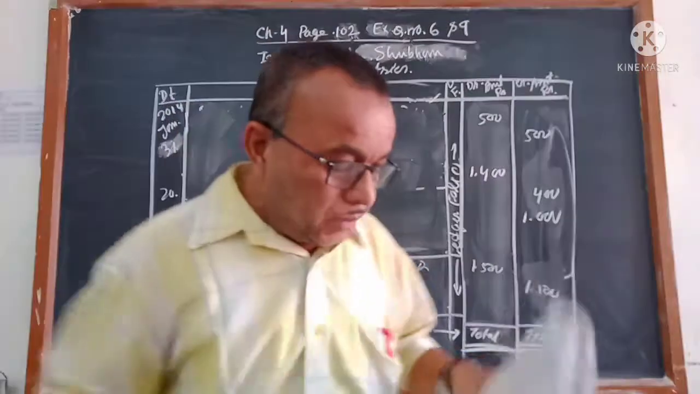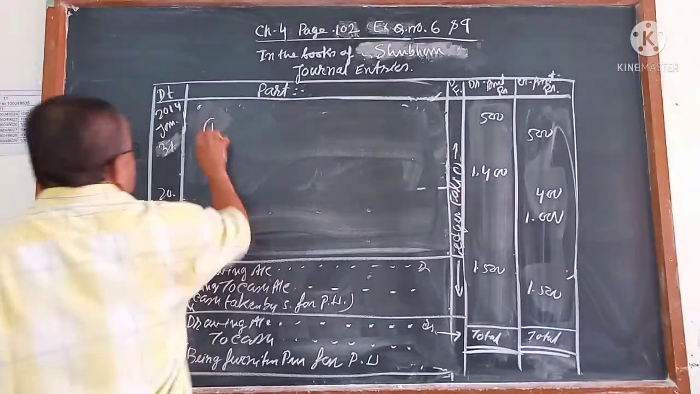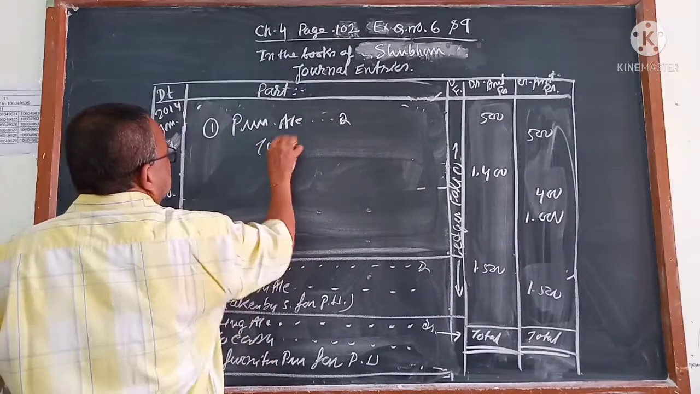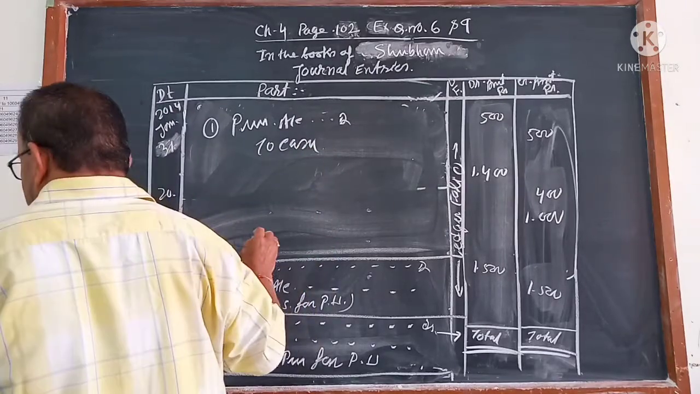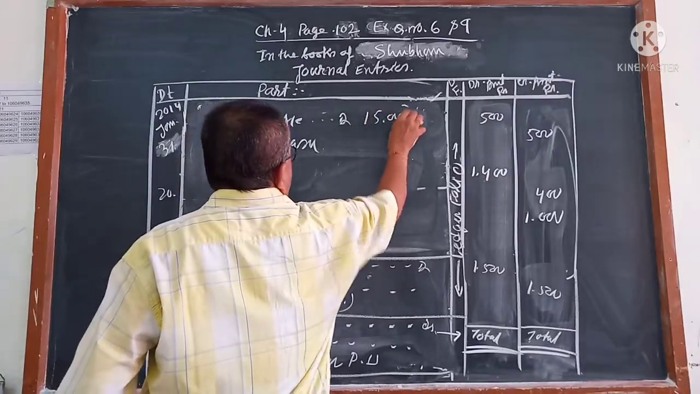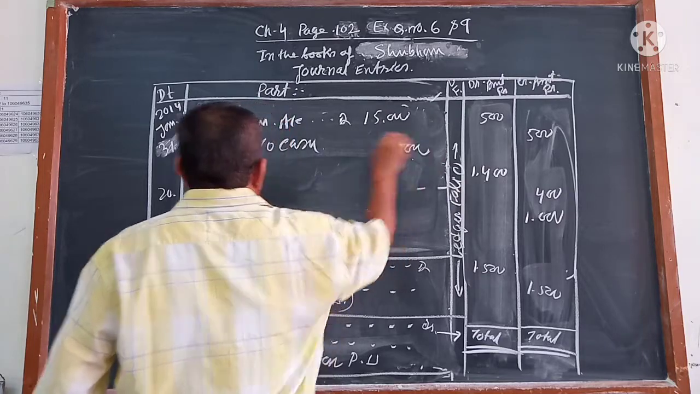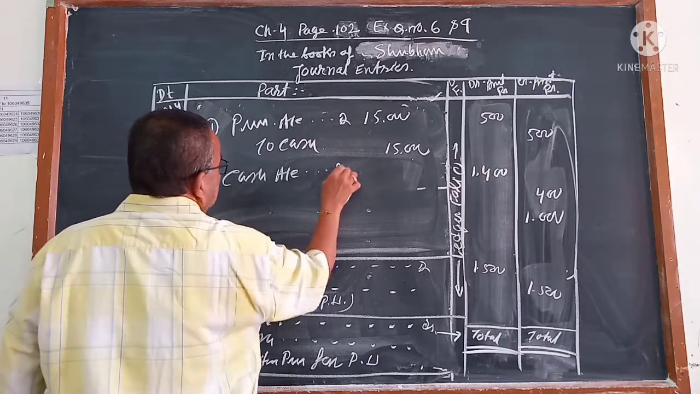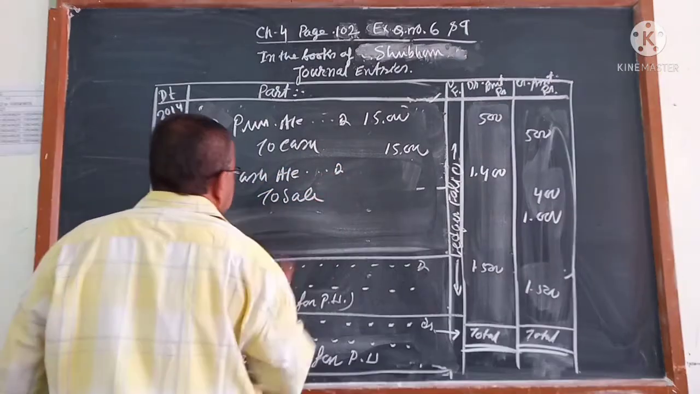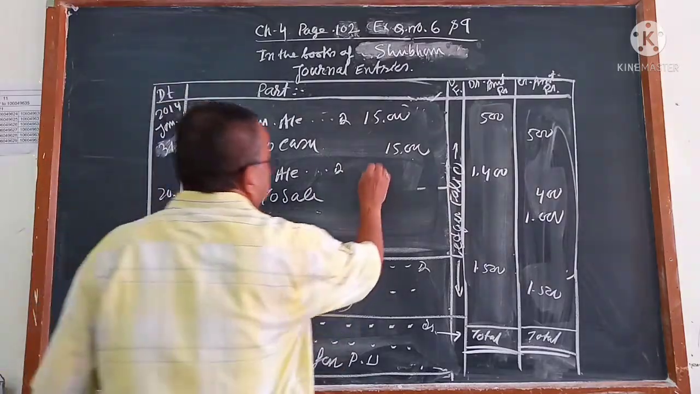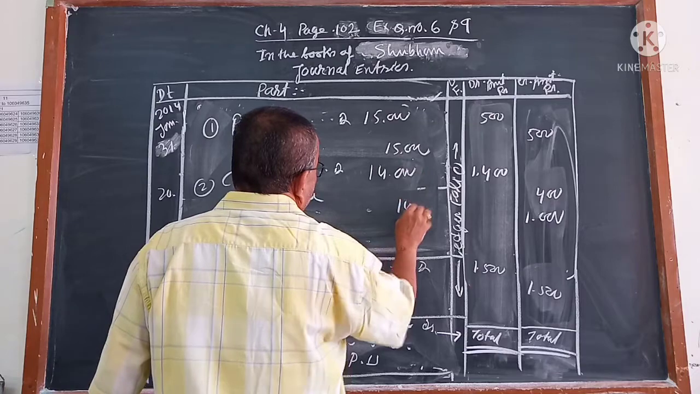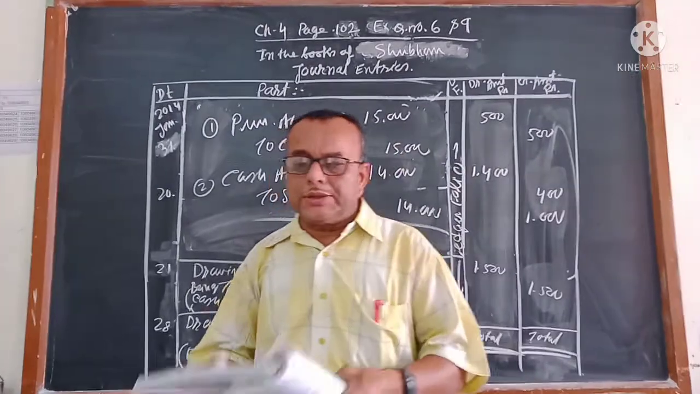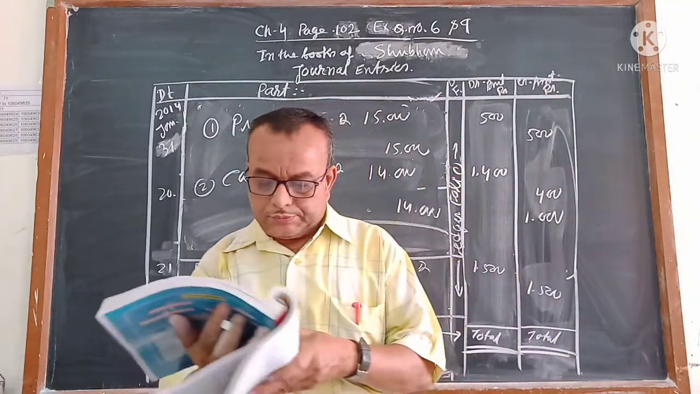One is purchase account debit to cash. It is coming 15,000. Here I am writing, for making you understand. And the second one is cash account debit to sales. That is coming 14,000. Here don't make it combined. Let us write separate. Purchase account debit to cash, and cash account debit to sales.